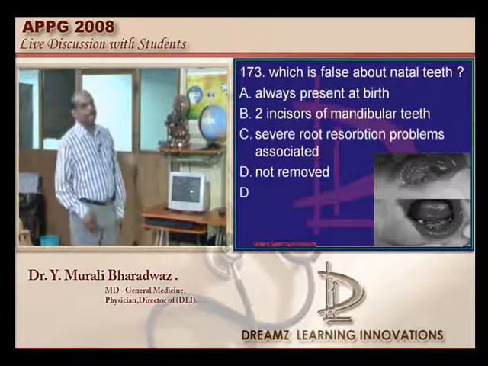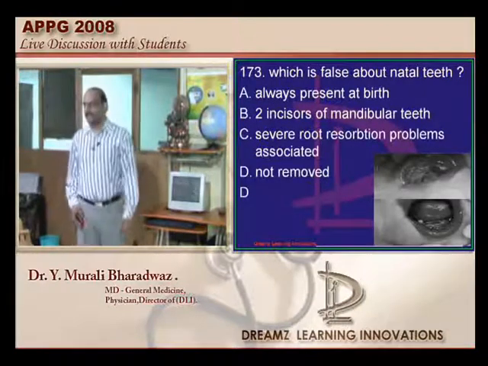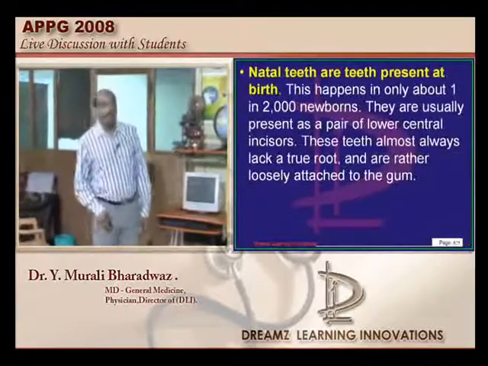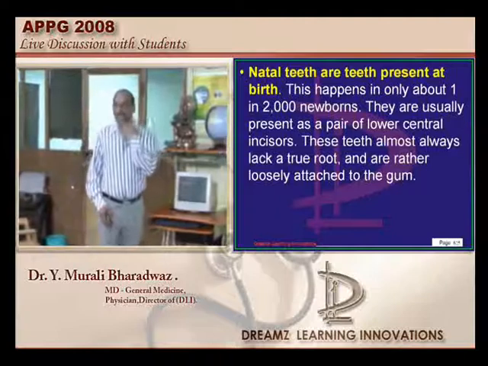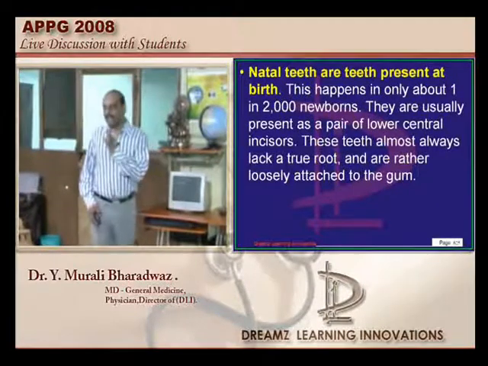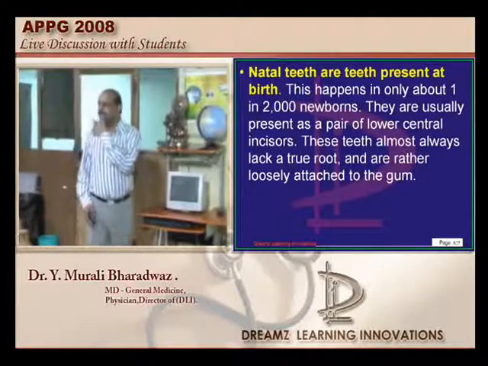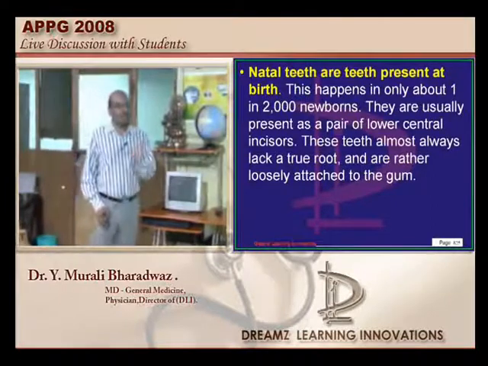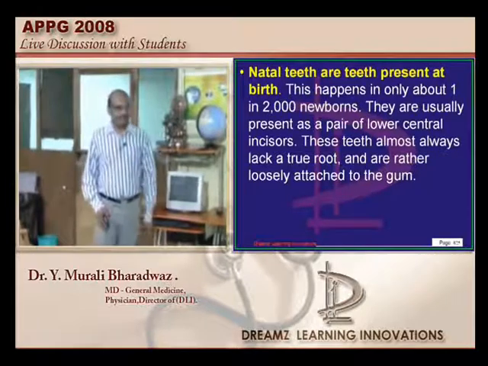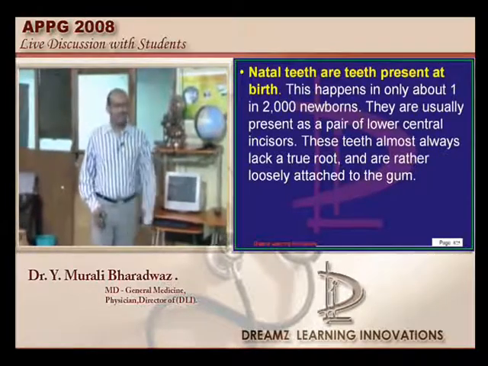Natal teeth: immediately as a newborn is born, teeth are there, which are called natal teeth. They are more common in the upper jaw or the lower jaw, maxillary or mandibular? Mandibular incisors are generally the natal teeth. They are very loose. What is the problem if you leave it? The baby can aspirate it. So removal is considered to be the rule.